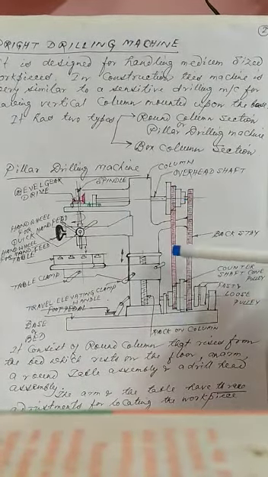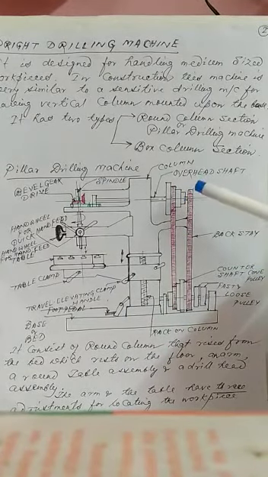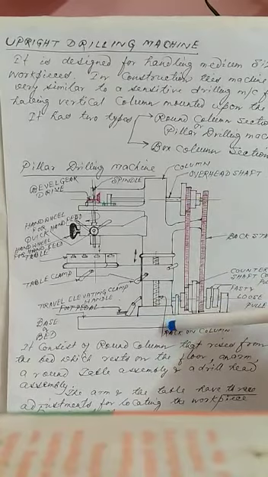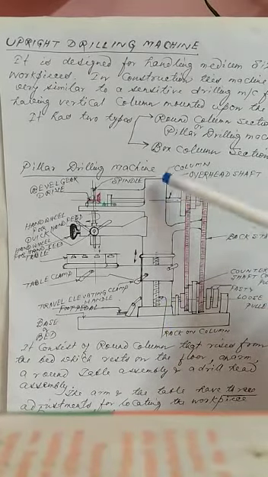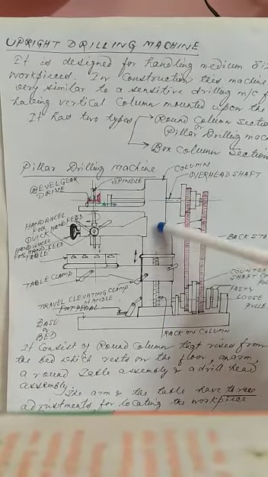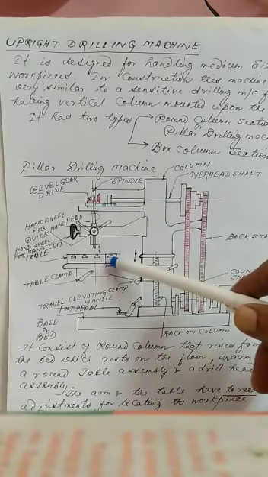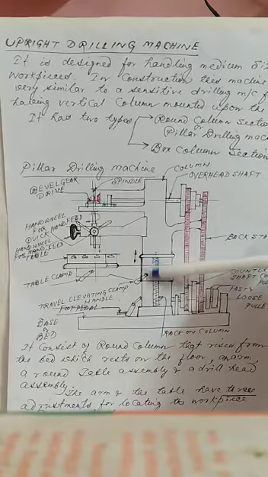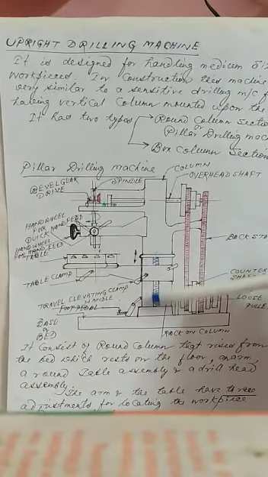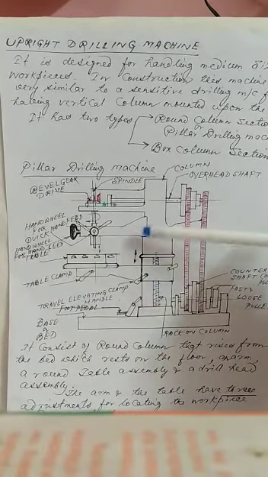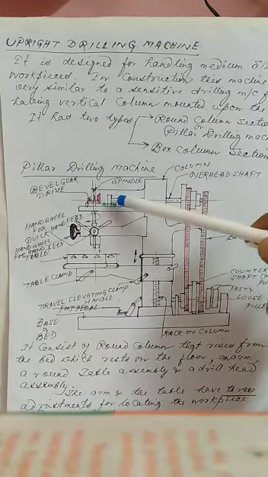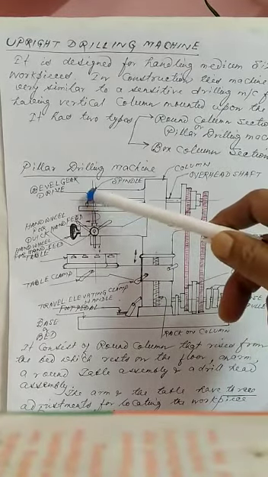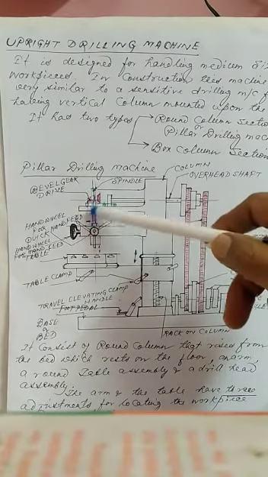I have shown you the front view of this upright drilling machine. This upright drilling machine consists mainly of this base, and this is called the column, and on the column there is a support table. This is the total table. This table may be moved up and down by this telescopic screw. And in the upper portion of this column, there is a support, and this support is supporting the spindle.